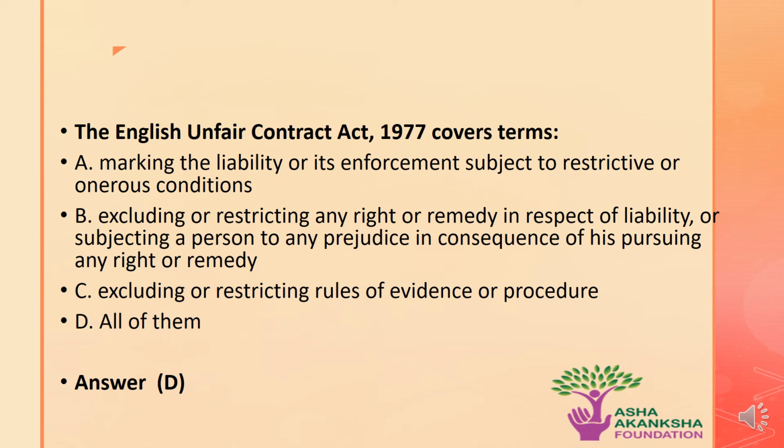Which means that the English Unfair Contract Terms Act 1977 covers terms regarding making the liability or its enforcement subject to restrictive or onerous conditions, excluding any right or remedy in respect of liability or subjecting a person to any prejudice in consequence of his pursuing any right or remedy, and excluding the rules of evidence or procedure.